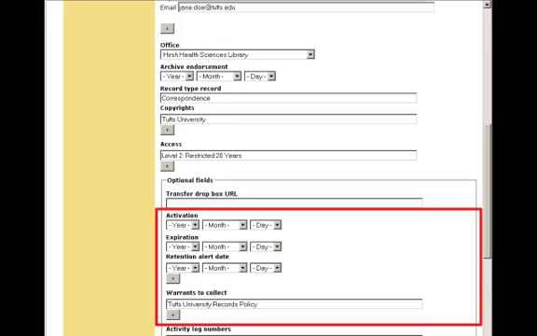The retention alert date is available in case you are working with non-permanent records that may have a destruction date. Finally, the Warrant to Collect field allows us to document the external authorizing statement that allows us to collect these materials. This is a repeatable field in case multiple statutes or statements need to be referenced.